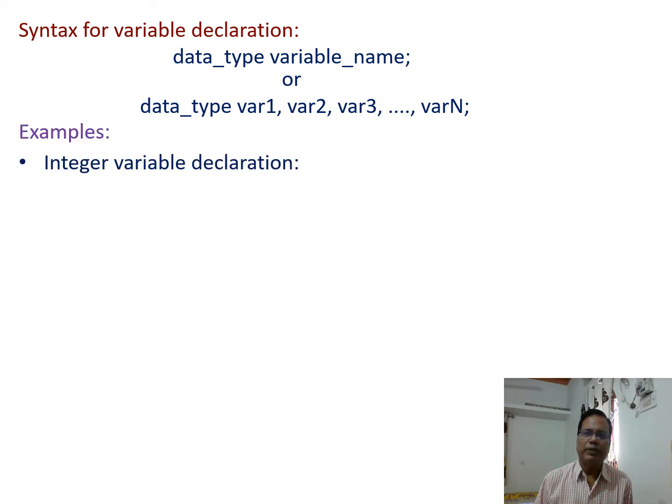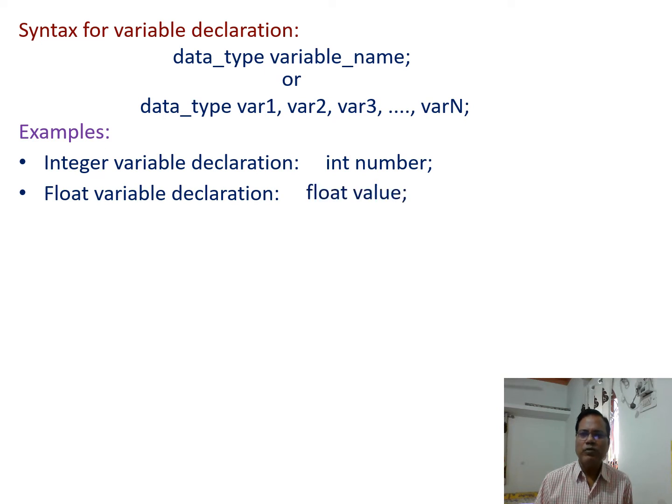Let us see the examples. Integer variable declaration. How are integer variables declared? Using this type of statement: int number, then semicolon. Int is the keyword to declare the integer variable and number is the name of the variable. Similarly, float variable declaration. We use the float keyword instead of int to declare the float variable, and value is the name of the float variable.